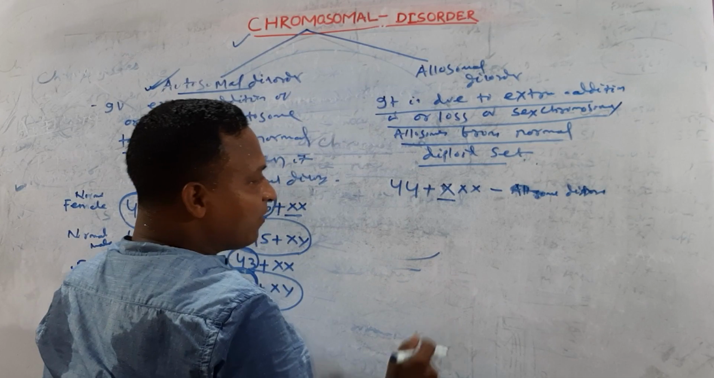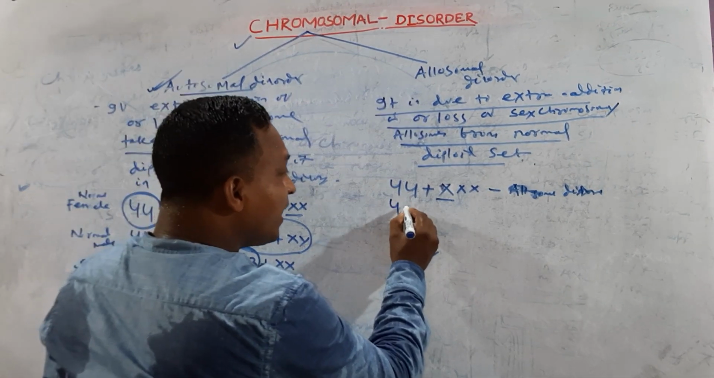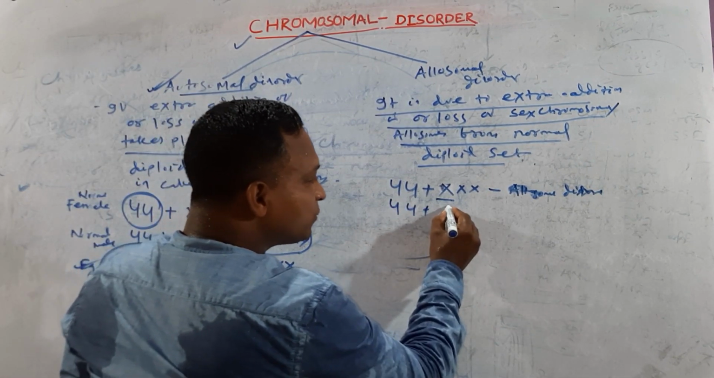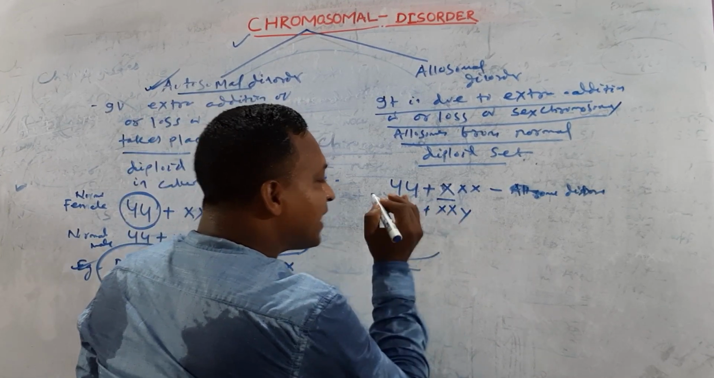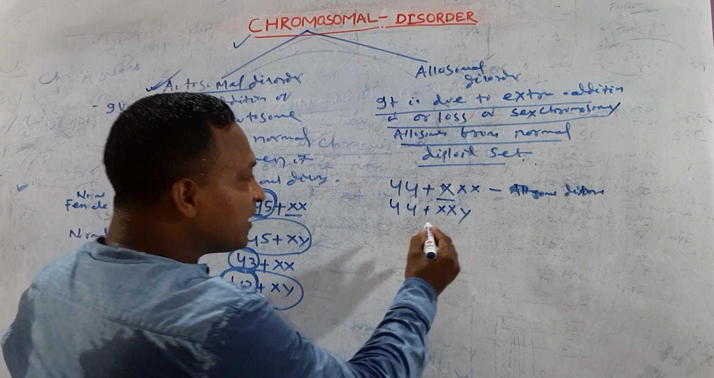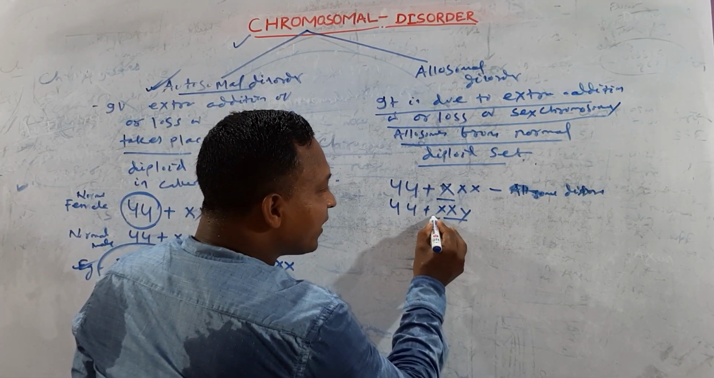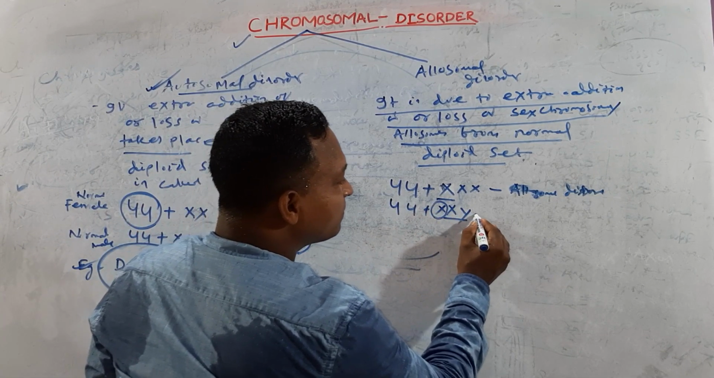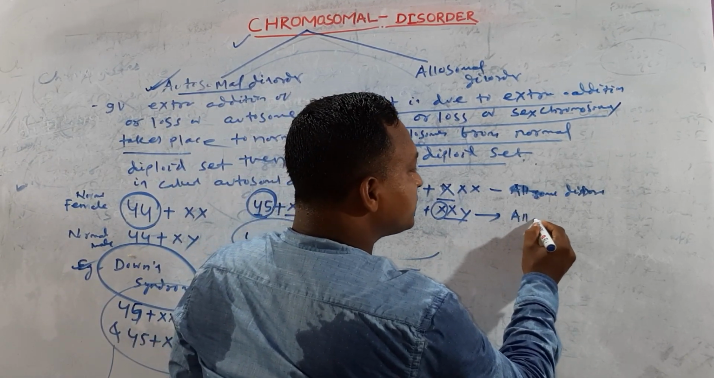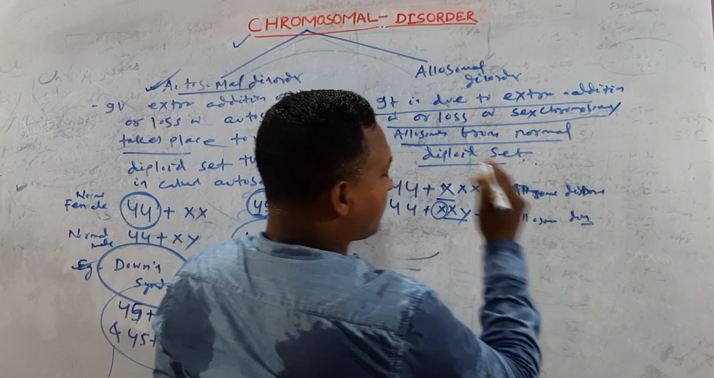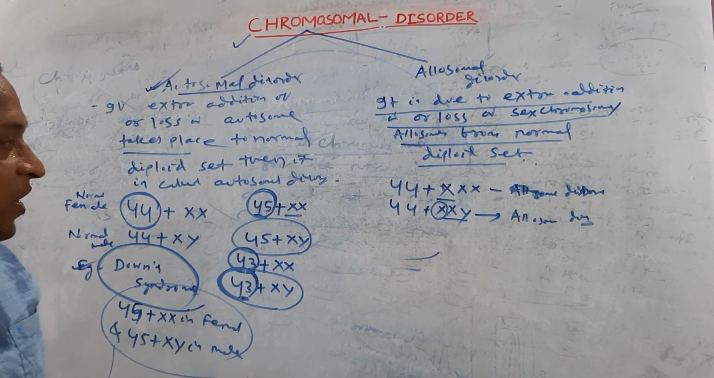Okay, try to understand this one. In case of male, this is a normal male, and try to guess, one X is added. Instead of 2, here another sex chromosome is found. Try to guess, minor. This is also which disorder? Allosomal disorder.